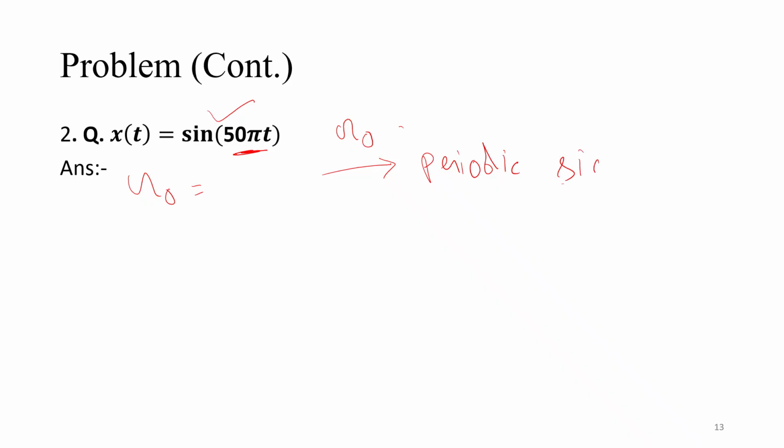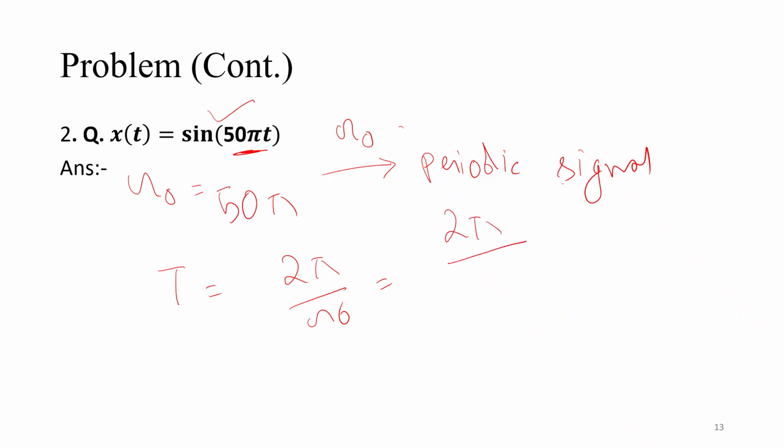The time period T is equal to 2 pi by omega naught, so 2 pi by 50 pi, pi cancels, 1 by 25 second. So the fundamental period here is 1 by 25 seconds.